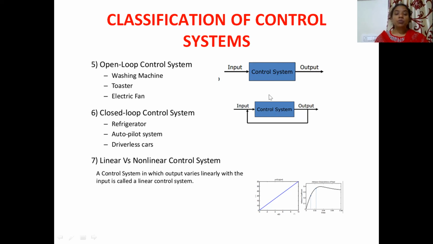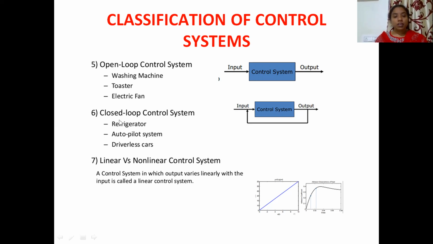Next, coming to closed loop control systems. If you just observe, what is the difference between the open loop control system and closed loop control system over here? There is a feedback present for a closed loop control system. So the best examples are a refrigerator, an autopilot system, a driverless car. These are all closed loop control systems.